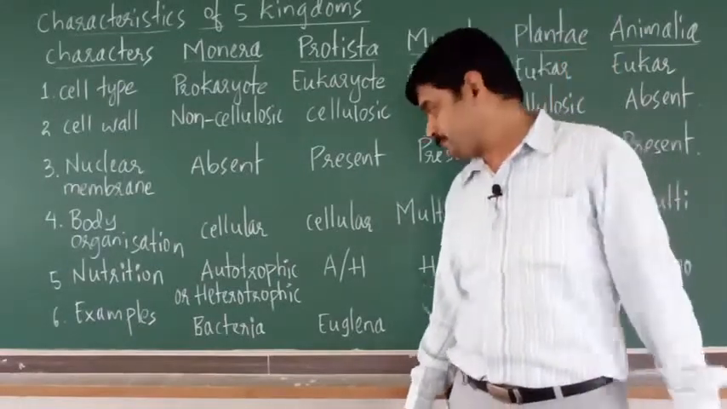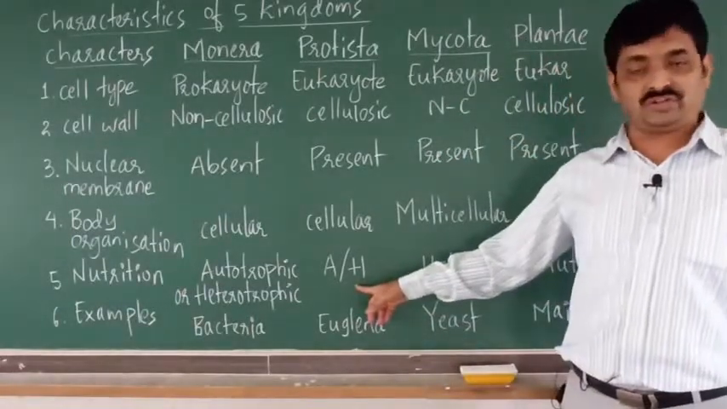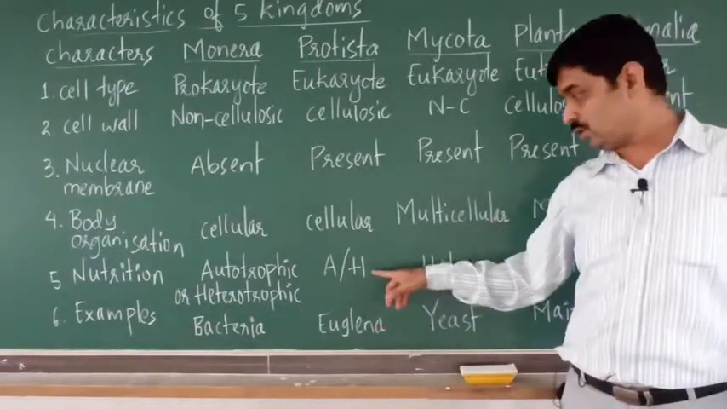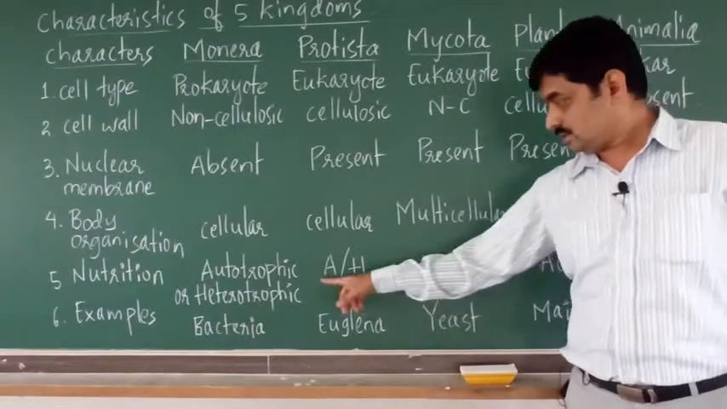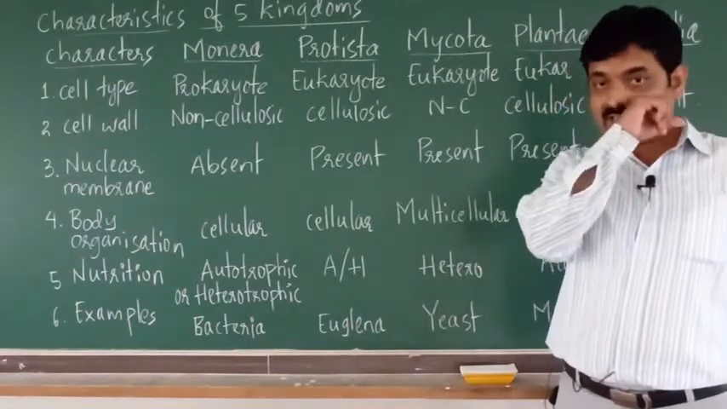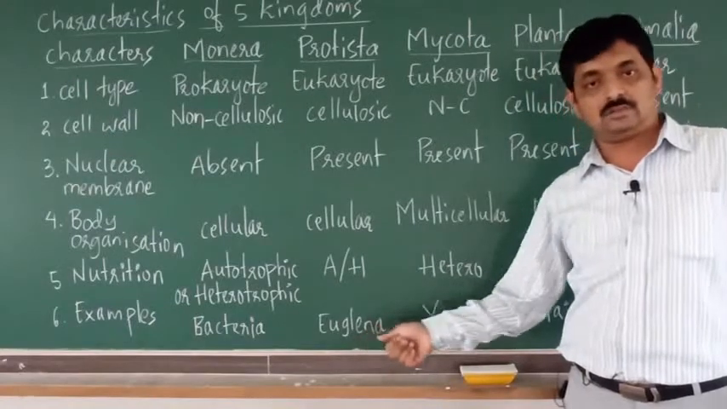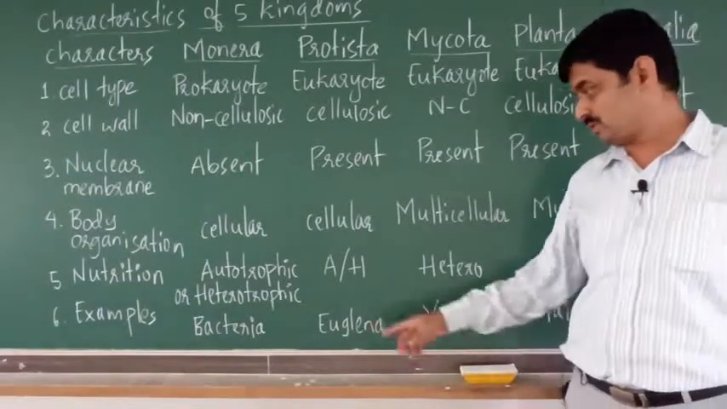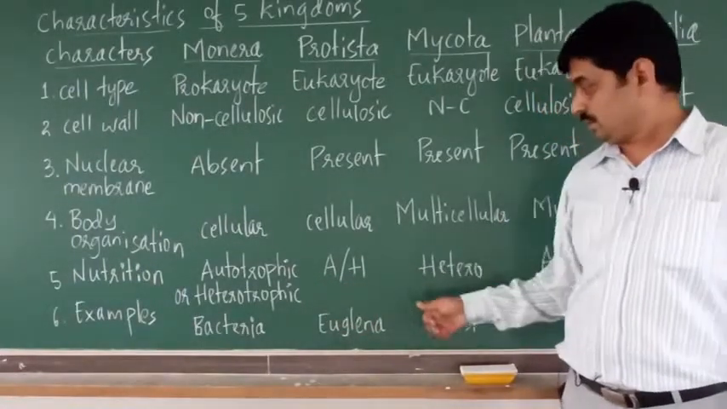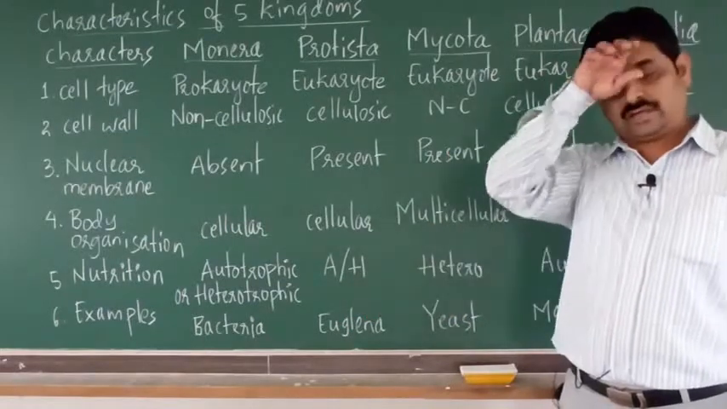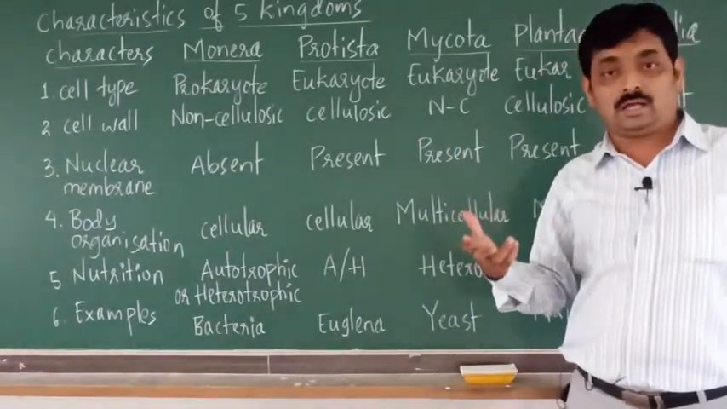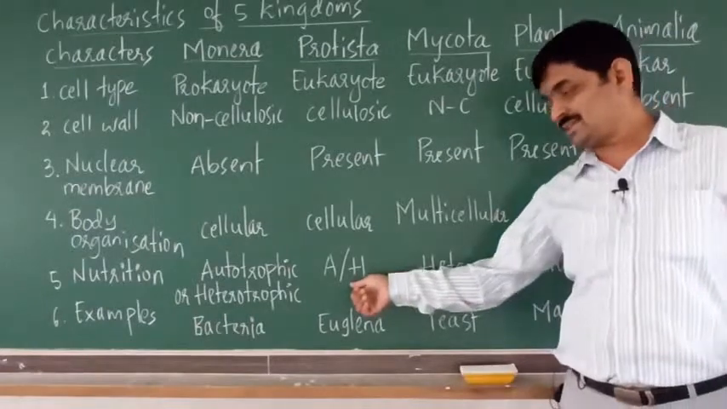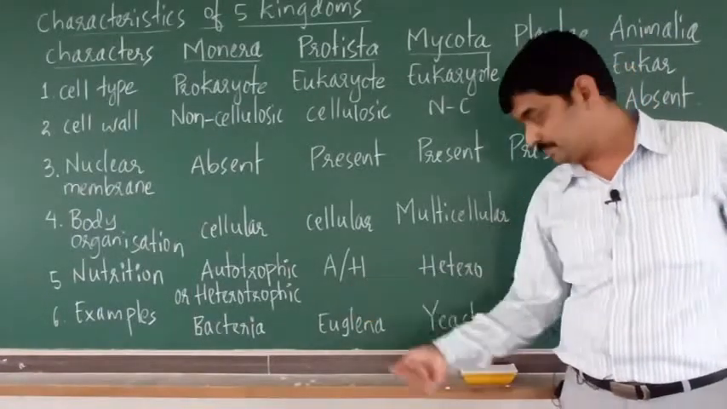In case of Protista, the nutrition may be either autotrophic or heterotrophic. Autotrophic mode of nutrition is exhibited by Euglena. Euglena has chloroplast and it can synthesize its food. Then heterotrophic, for example, Amoeba. Amoeba depends on other microorganisms or other living organisms, so Amoeba exhibits heterotrophic mode of nutrition.